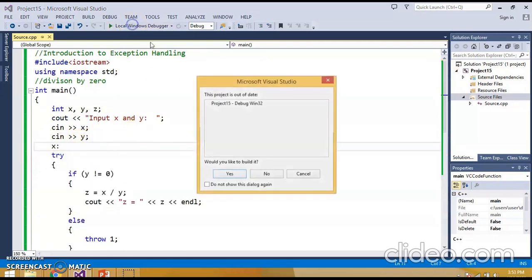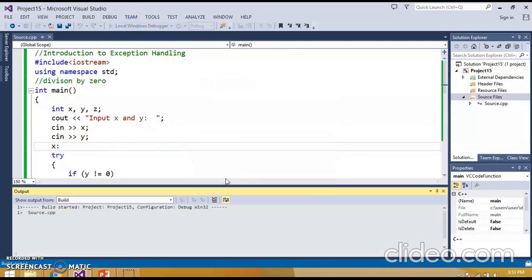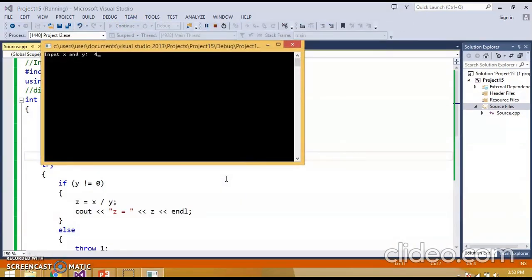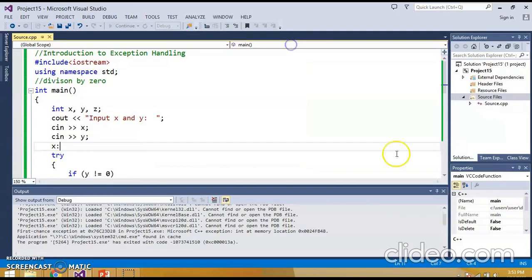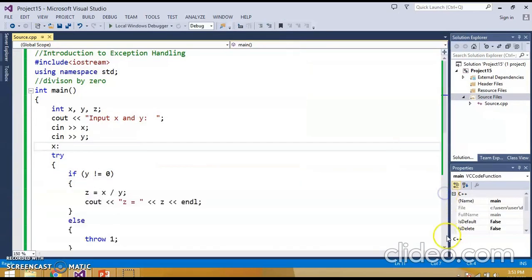So let's check it works or not. So let's say 4 and 0. Yes, exception occurs, division by 0. If I want to try it again, enter value of y again. Let's say now value of y is 2. So z will be 2. So there are so many ways how you can handle these exceptions. It's totally up to you.